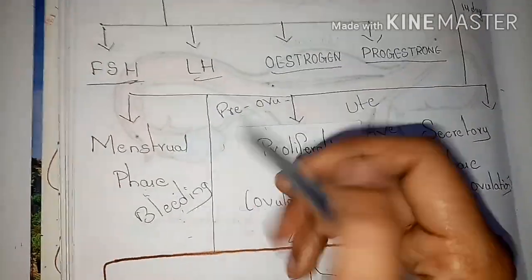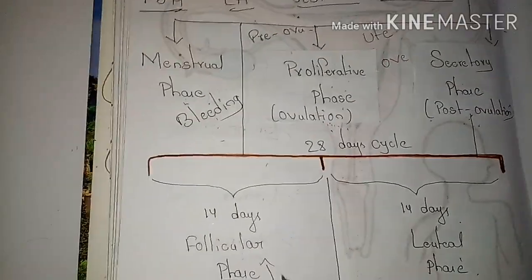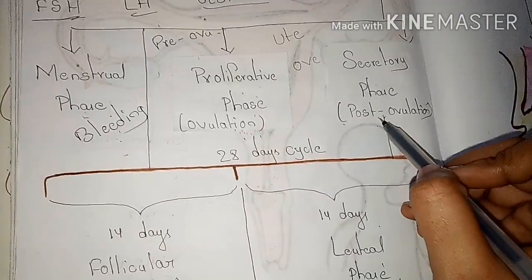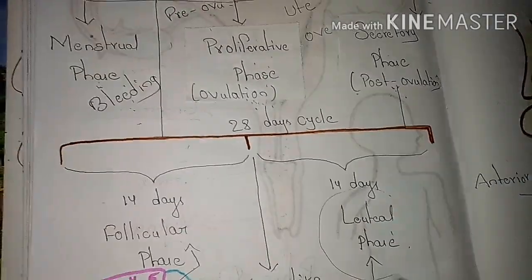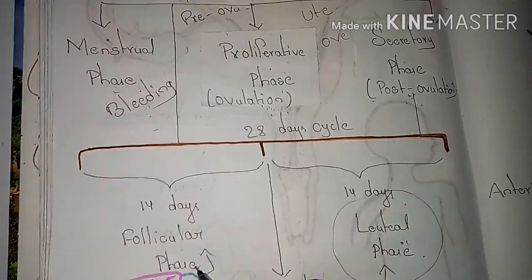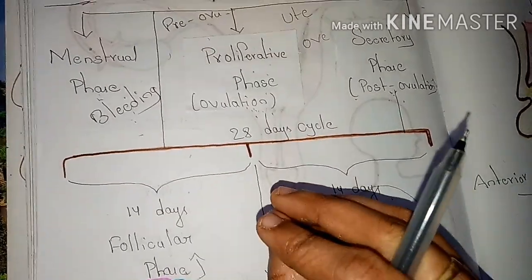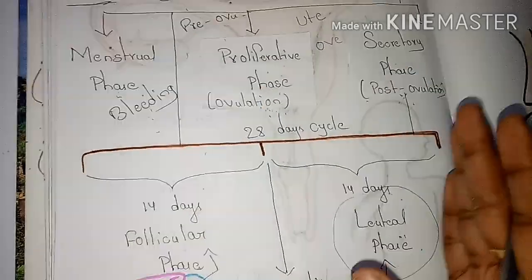In the pre-ovulation phase, the follicular phase occurs, and in the secretory phase, which is the post-ovulation phase, the luteal phase occurs. This is the second phase, and this is the first phase. These two, the follicular and the luteal phase, split the menstrual cycle in half.